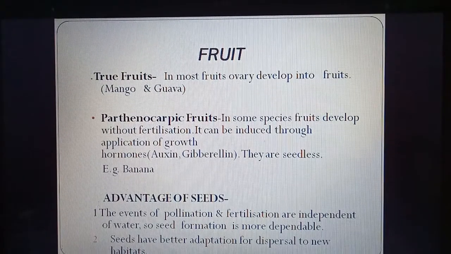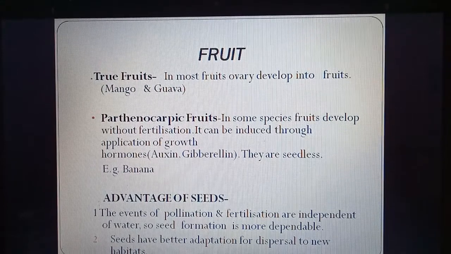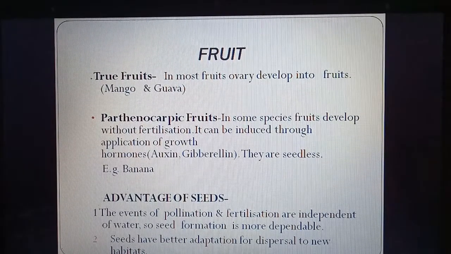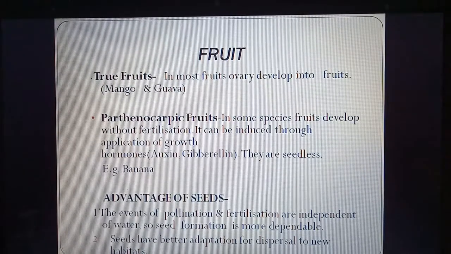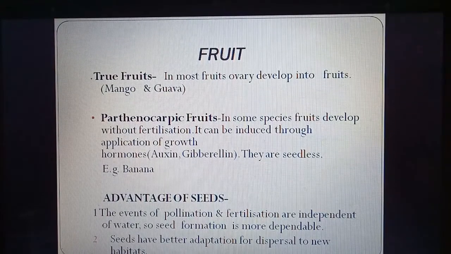Then parthenocarpic fruits. In some species, the fruits develop without fertilization. It means that the male and female gamete do not fuse. Only the female gamete or egg forms the fruit directly. It can also be induced by application of growth hormones like auxin and gibberellin. Such fruits are seedless. They do not have seeds or not well developed seeds. An example is banana.